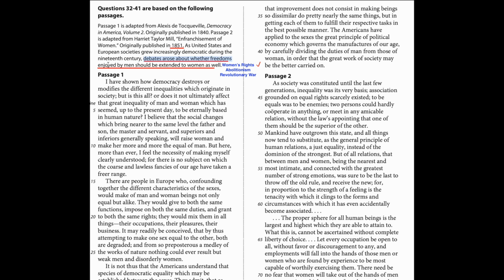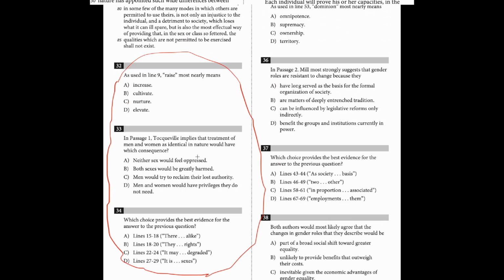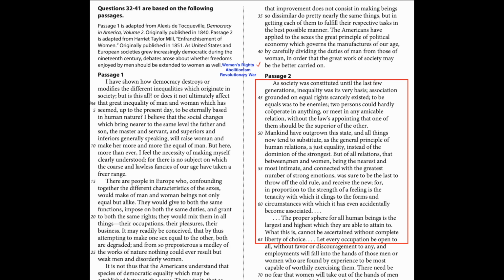It is a debate about whether freedoms enjoyed by men should be extended to women as well. So, it was one of the three most common topics of the historical passages, which are women's rights, abolitionism, and the Revolutionary War. Normally, I don't read the entire passage. For pair passages like these, I would just read the first 20 lines of the first passage and then solve all the questions related to the first passage, which are questions 32 to 34. Then I'll read about 20 lines of the second passage and then finish the rest of the questions.